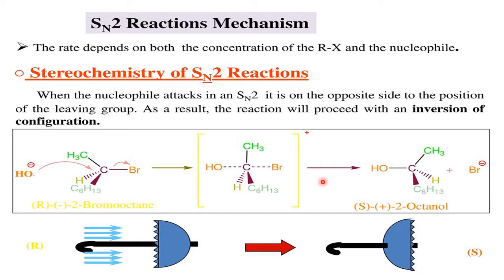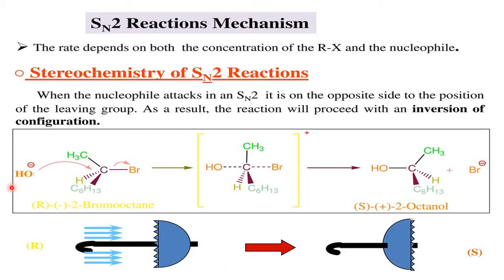But the important point here is, please see the structure. Here bromine is on the right side, and all these three are on the left side. When OH attacks from the back side, you see the product. These three will come to this side, and bromine will go to this side. In place of bromine, OH is substituted. That means it will open up. For understanding, I have taken the example of an umbrella. If this umbrella opens up, you see the outside structure is different.